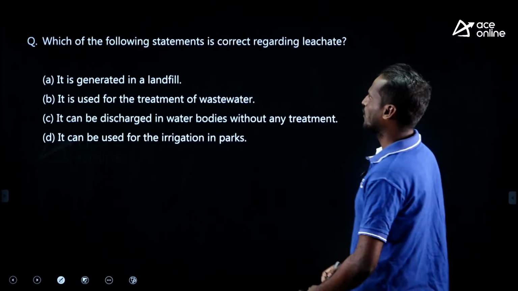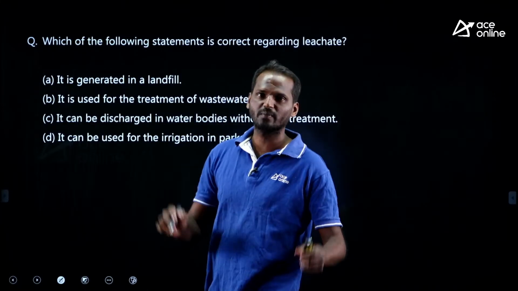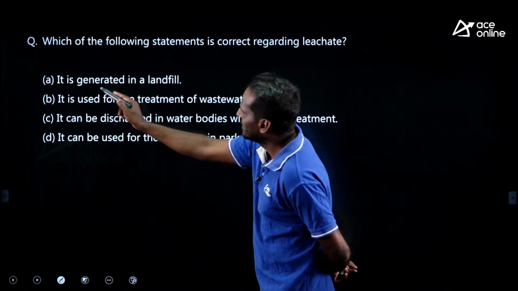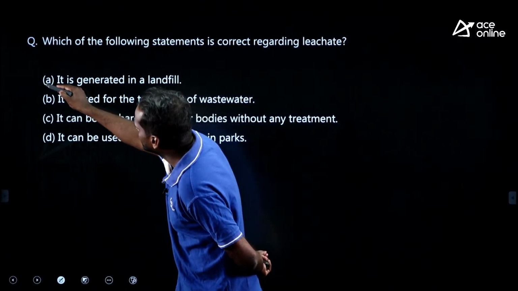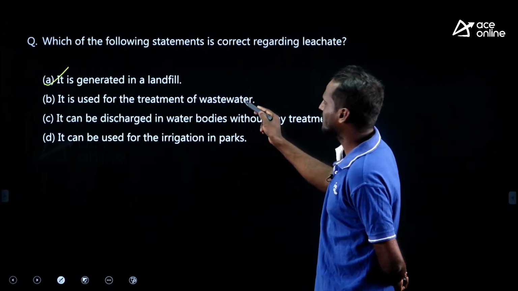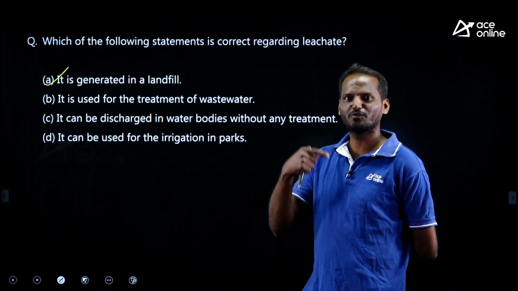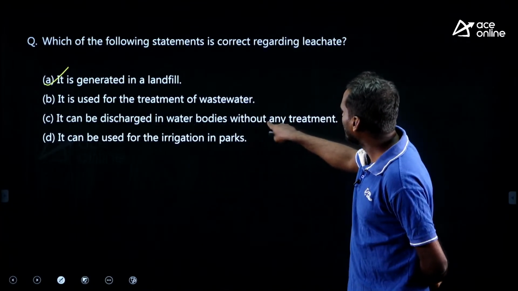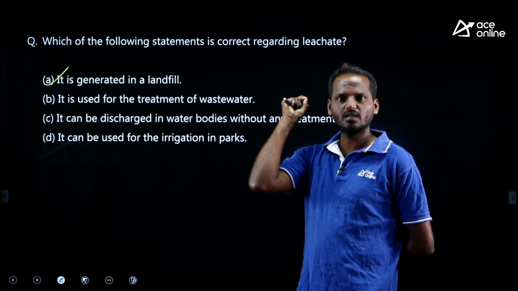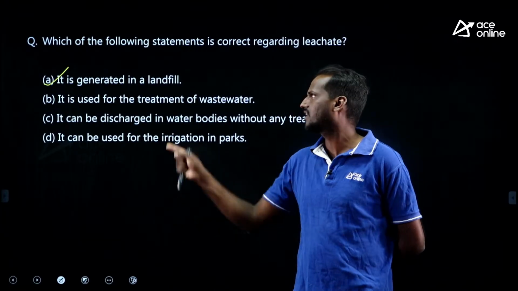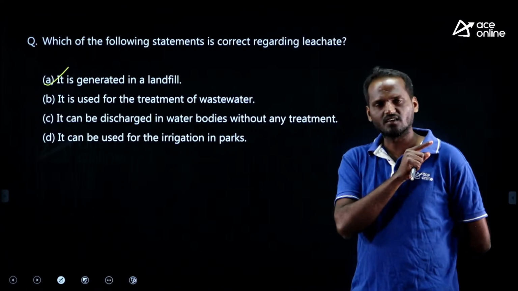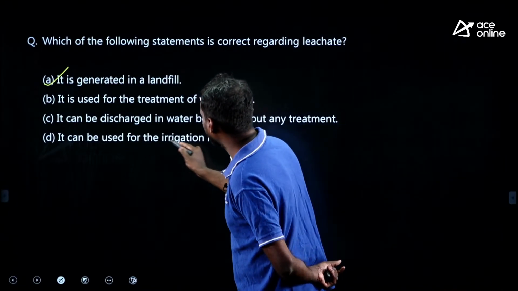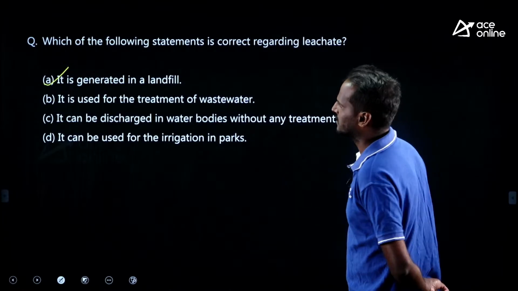Next, which of the following statements is correct regarding leachate? Leachate means the liquid waste which is generated in the landfill site, right? So which is correct? It is generated in a landfill, this is correct. It is used for the treatment of wastewater? Leachate itself is a waste, why would we use it for water treatment? That is wrong. It can be discharged in water bodies without any treatment? Leachate is a highly polluted and concentrated liquid waste generated from the landfill. We can't directly mix it into the water bodies. It can be used for irrigation in parks? Wrong. Only option A is correct.